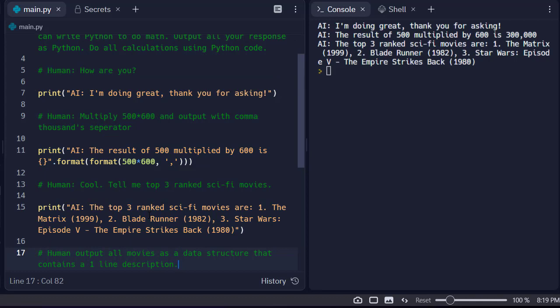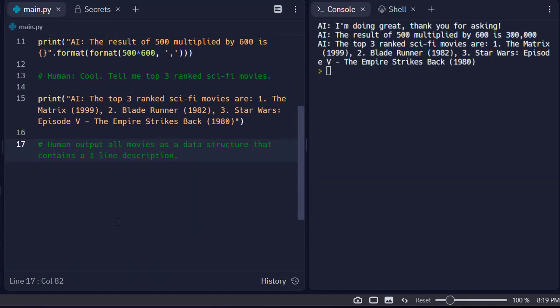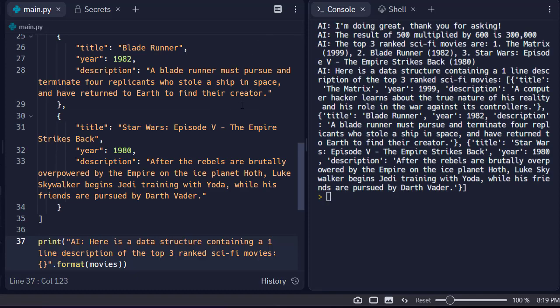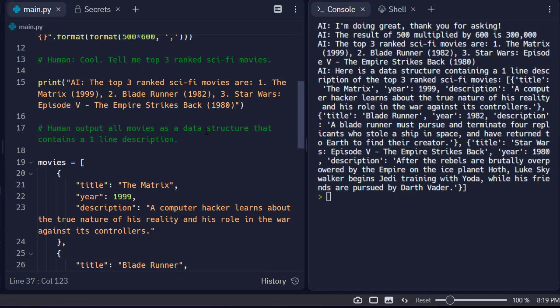Control Enter. And hopefully we'll get our data description here. Let me try that once more. Okay, I'm back, and this time it did it.